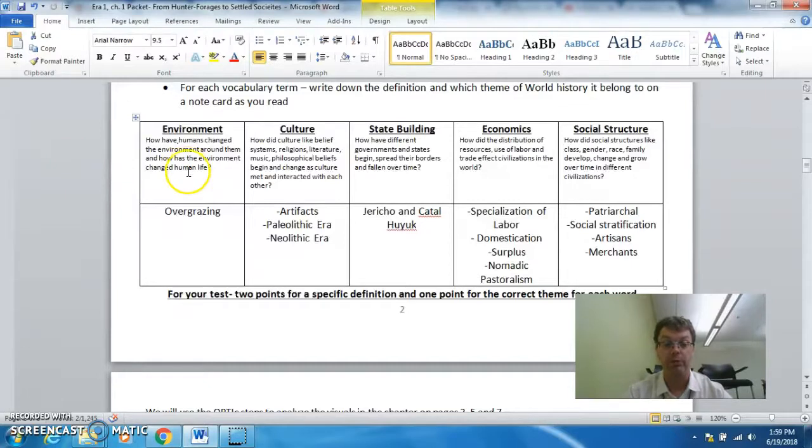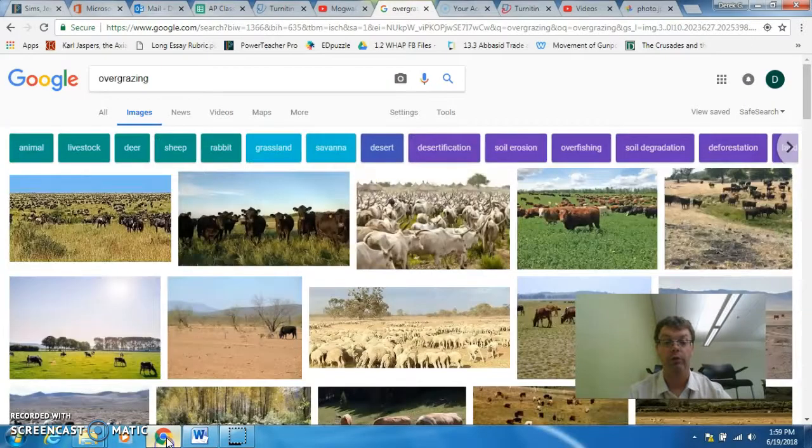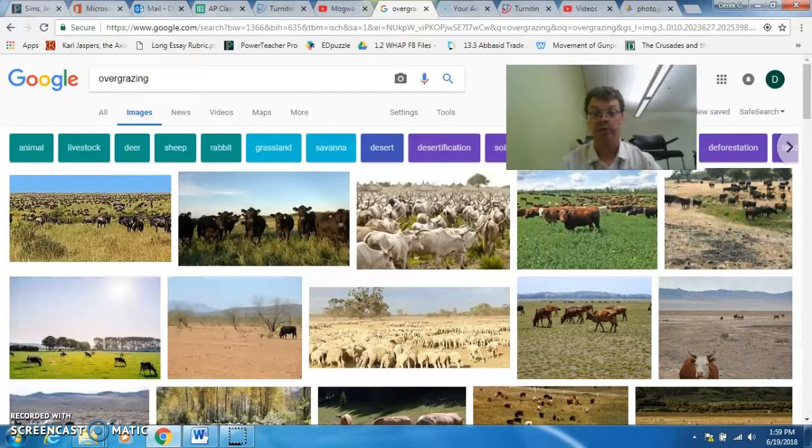So for environment, we're looking at how humans have changed the environment around them, or how the environment has changed humans. So our word for environment is overgrazing. I already gave you that definition, and here we can see some animals when we're talking about our definition of the continual eating of grasses and not letting it regrow by pastoral animals. These animals move from place to place, eating, and not letting the grass grow damages the environment. Okay? And that is an environmental word.